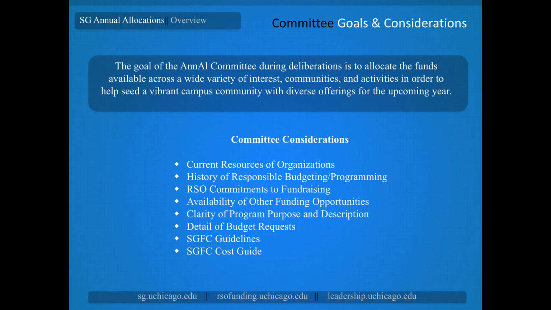Finally, there are two sources of information that will be really helpful for you in understanding what the committee can fund. Those are the SGFC guidelines and cost guide. The guidelines give you great information about the kinds of things that the committee can fund, the kinds of things that they don't generally fund, and things they are actually prohibited from funding. The guidelines help you make sure you're on the right track. The second is the SGFC cost guide. This guide includes information about some of the most common expenses they see and provides a good idea of the range of costs that they will consider for those. The cost guide also helps keep the committee consistent between groups and budgets.